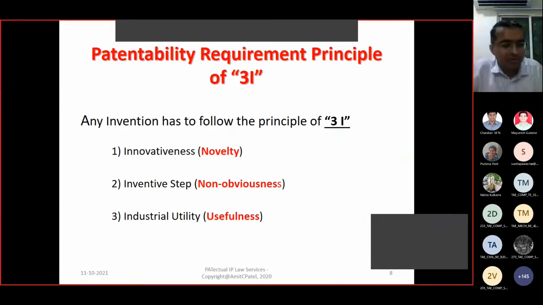But say for example, with the same bottle, which is a screw closure type, one person comes up with an idea like press and lock, with no need of the screw opener. In that scenario, that press and lock mechanism is novel.